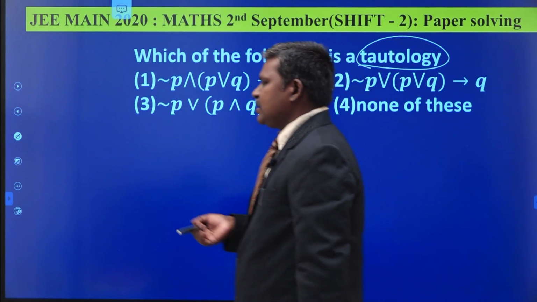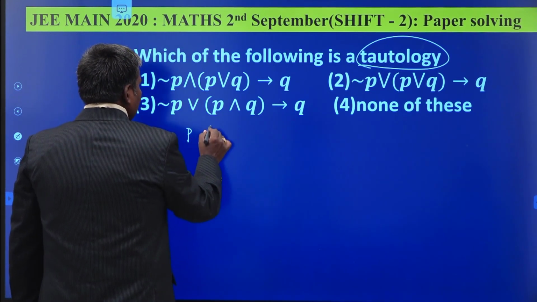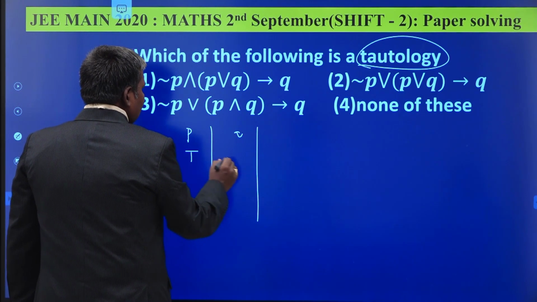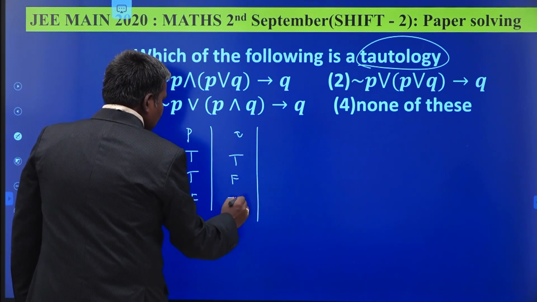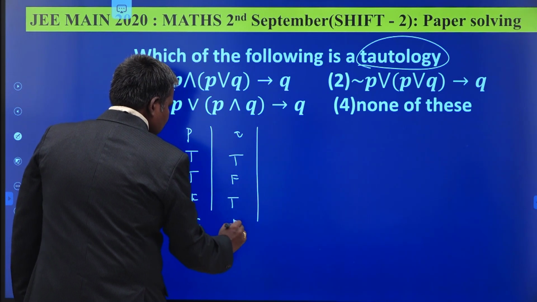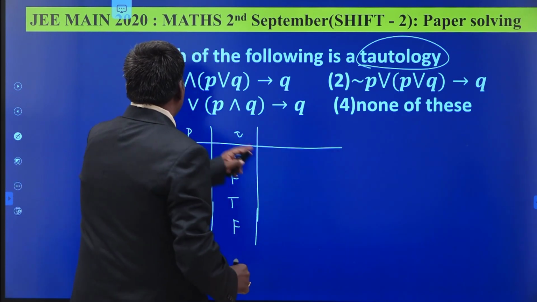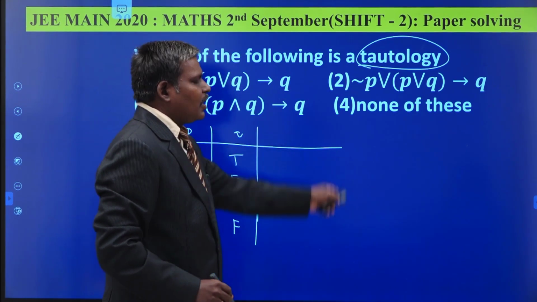Many students prefer truth tables, so I am going to apply truth tables. P, Q are any two statements. The possibilities are true-true, true-false, false-true, false-false. These are the possibilities for P and Q. I would like to find these values. Which one consists of all truths?